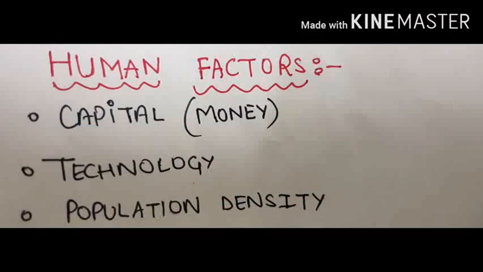And the very important next is human factors: capital and technology. Capital here means money. And the next is technology. What is the meaning of technology? I tell you. It means these are the skills of humans that help in transforming the physical material into a valuable resource. I want to give you a very interesting example right now. A long time ago, when humans did not have the technology to extract minerals, the rocks were not a resource. But when they began to extract minerals from them, they became a resource.